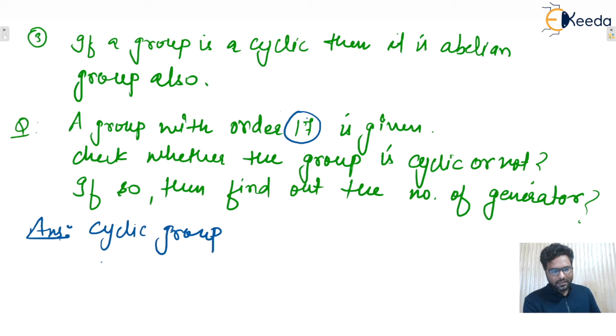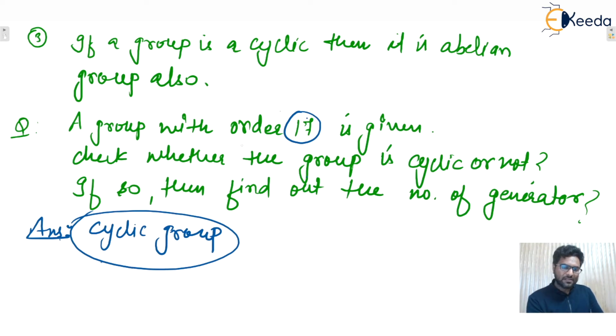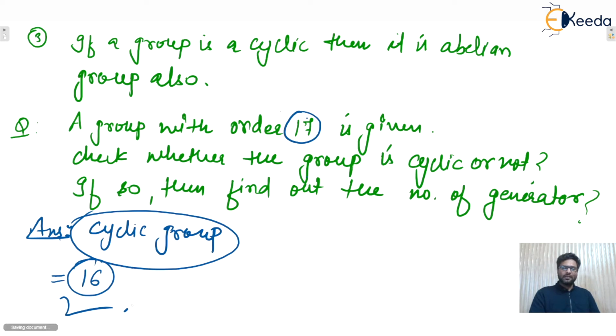Now, here 16 elements have order equal to the order of the group. Then each of these 16 elements will be a generator. So how many generators will there be? 16 generators. So the correct answer will be 16. Yes, that group is a cyclic group and the number of generators will be 16.